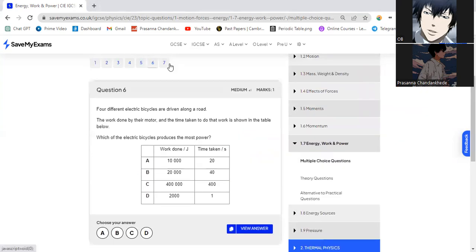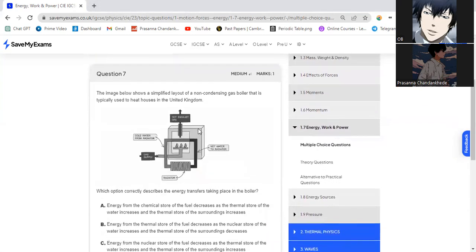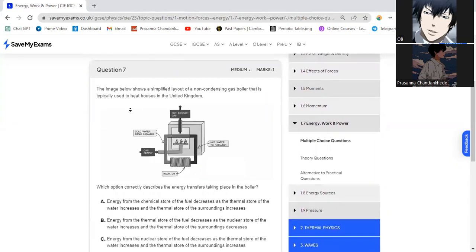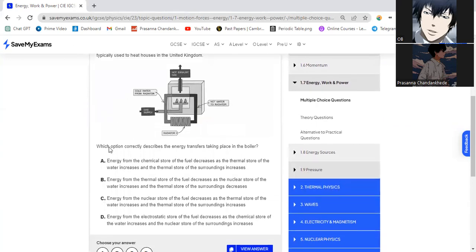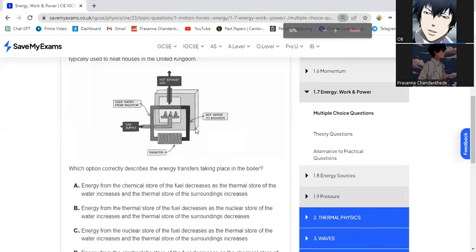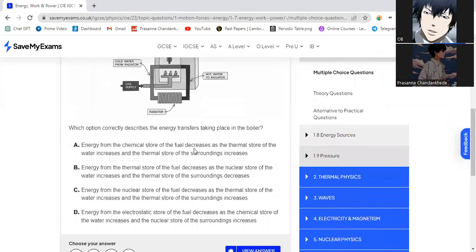Okay. There's one more question left for medium. The image below shows a simplified layout of a non-condensing gas boiler that is typically used to heat houses in the UK. Which option correctly describes the energy transfer taking place in the boiler? Let me zoom this.